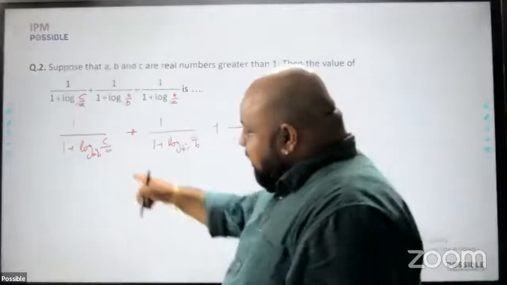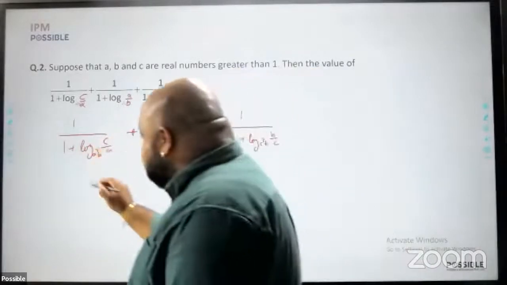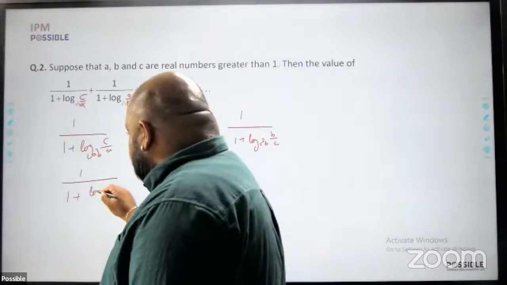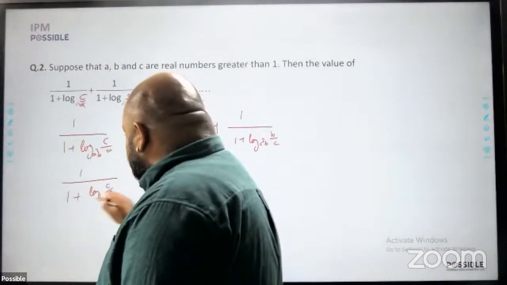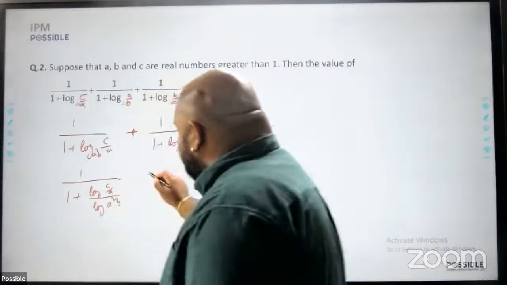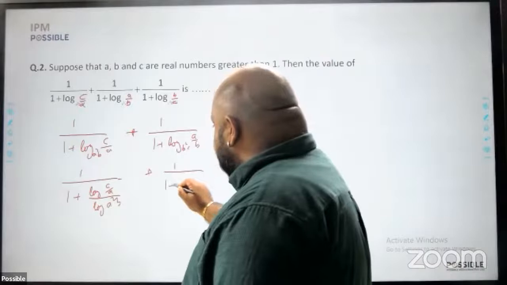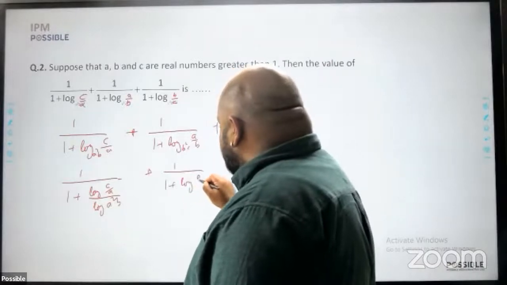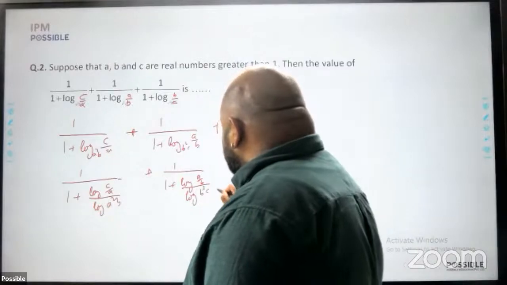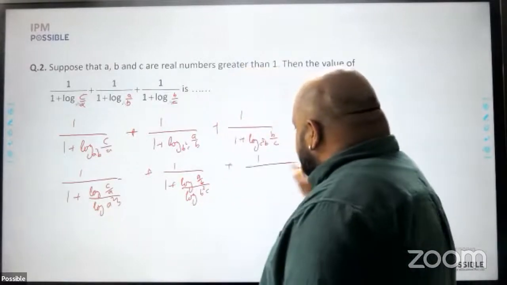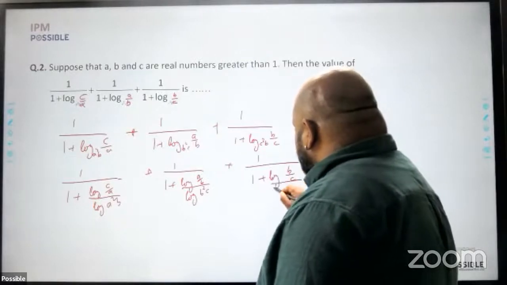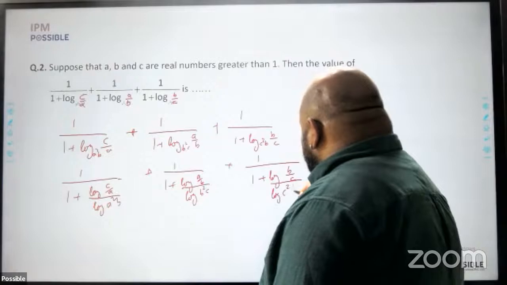What I'm doing is this term I'm writing as 1 upon 1 plus log c by a upon log a square b, plus 1 upon 1 plus log a by b upon log b square c, plus 1 upon 1 plus log b by c upon log c square a.